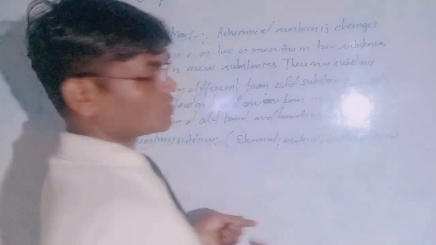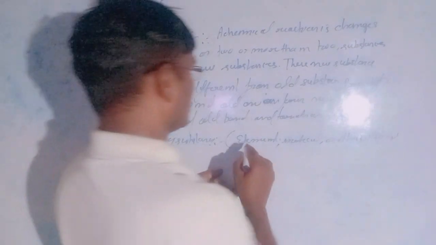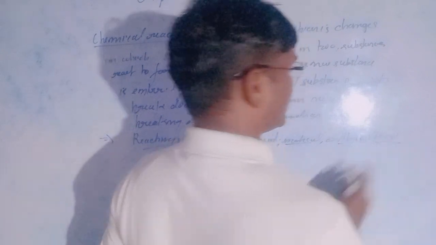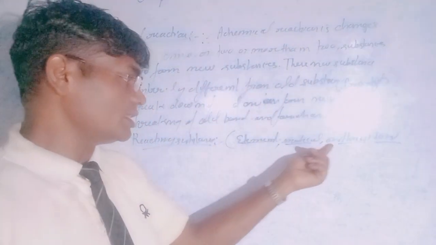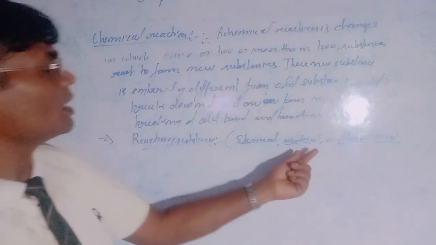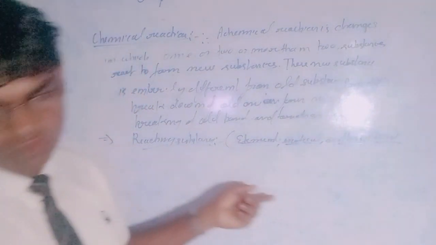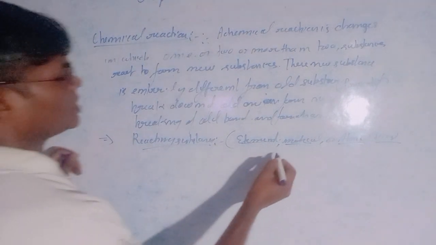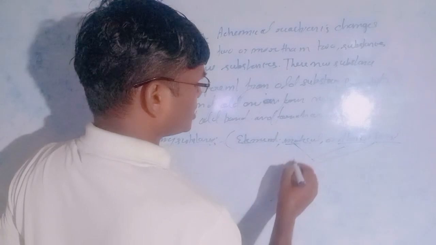Ions also react here. So reacting substances are mainly elements, molecules, atoms or ions. Three forms are available here, and these forms are reactants. So reacting substances, molecules, atoms or ions, are said to be the reactant.